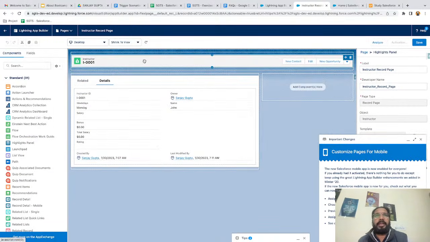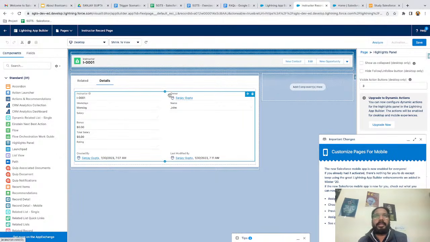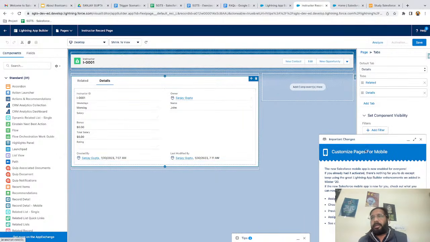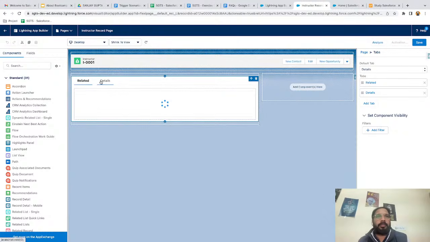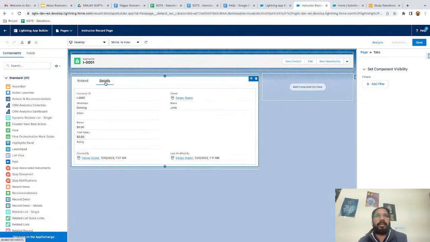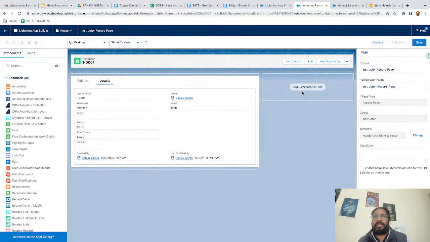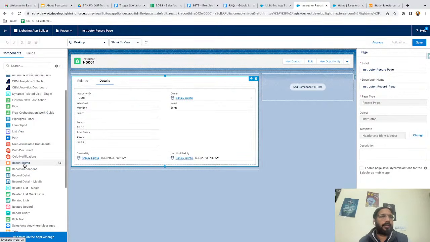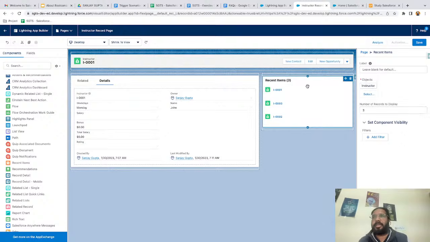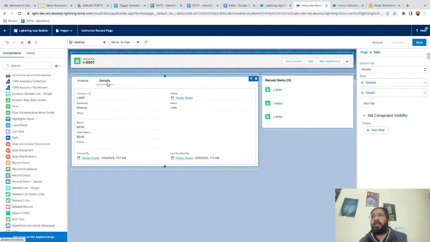And here you can see we have this highlight panel. Then we have this component where two tabs are available. One is having related and one is having details. Then here we have a blank section where we can add components. So for example, I want to add recent items here. And here I want to create one more tab.